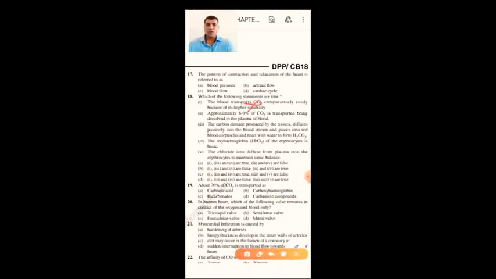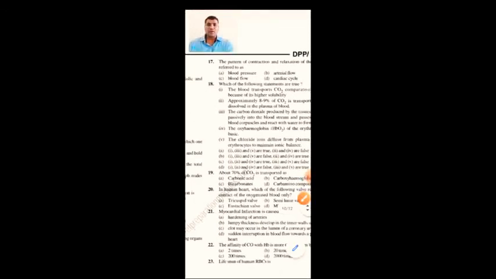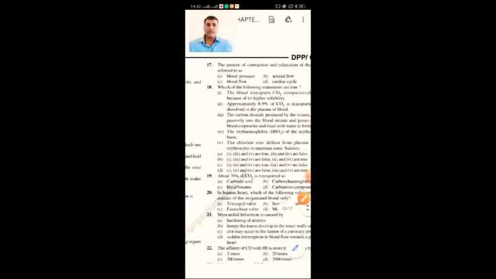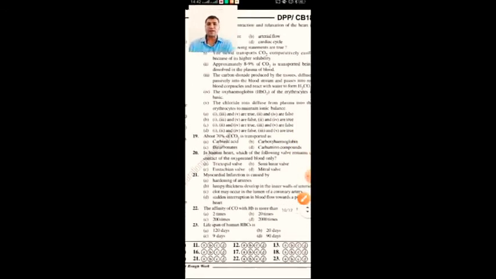1, 2 and 4 are wrong, and 5 and 3 are right. So here the option D is right. That is D option. That is, 1, 2 and 4 are false, and 3 and 5 are right.